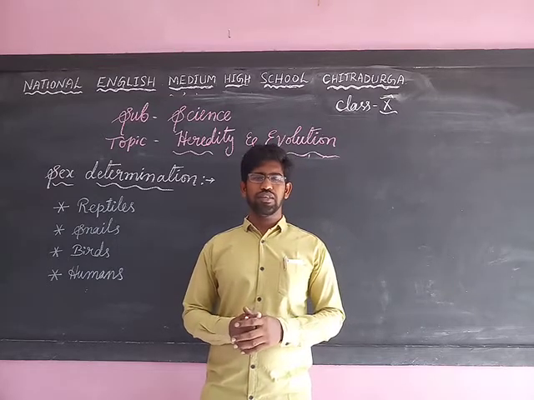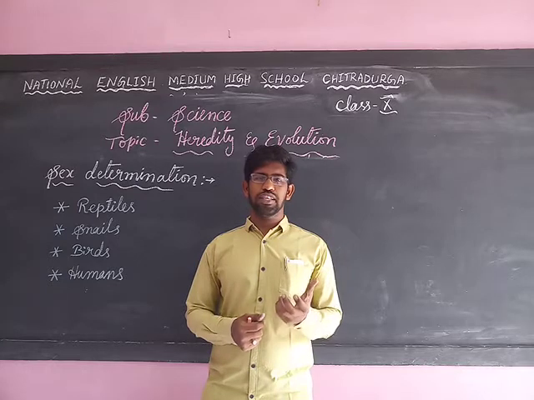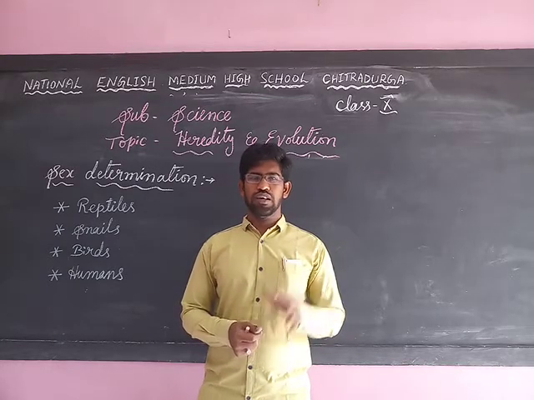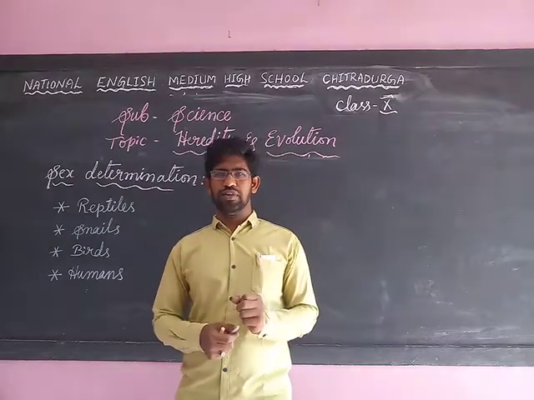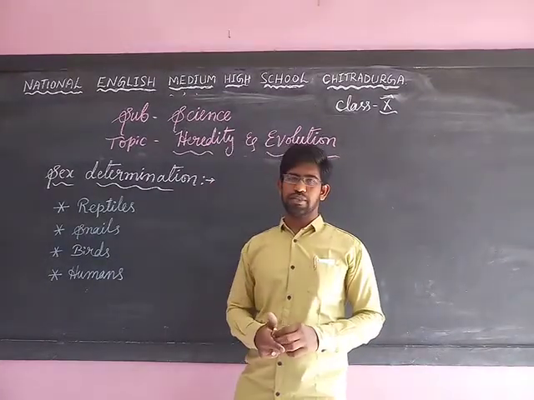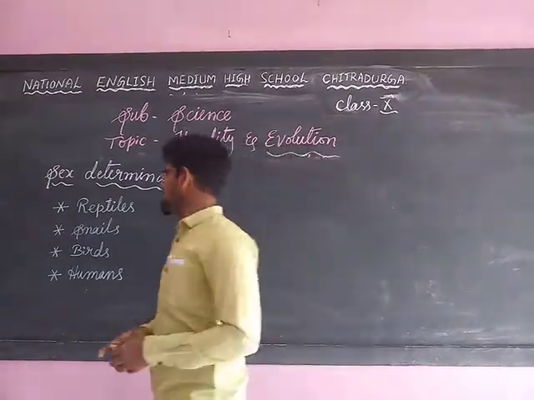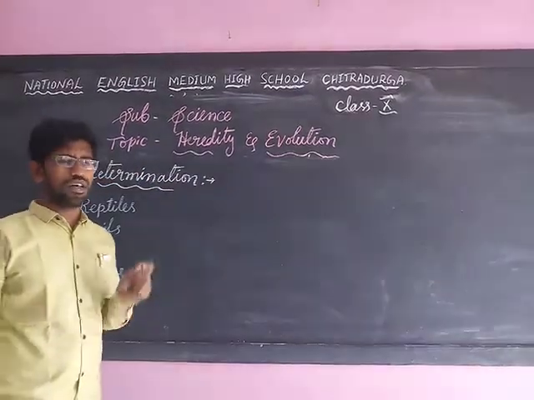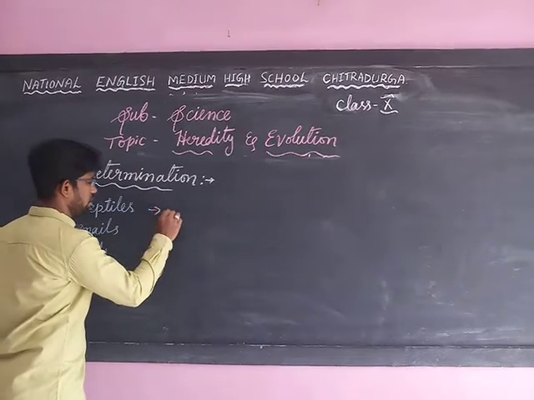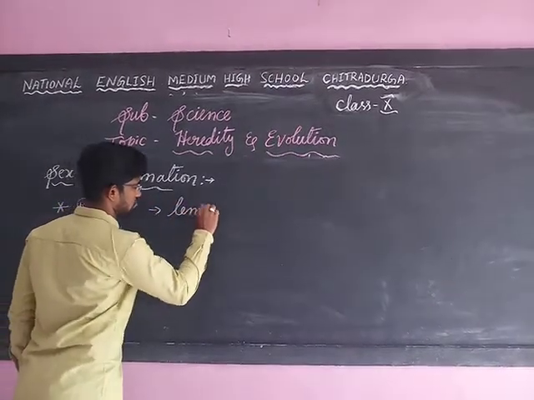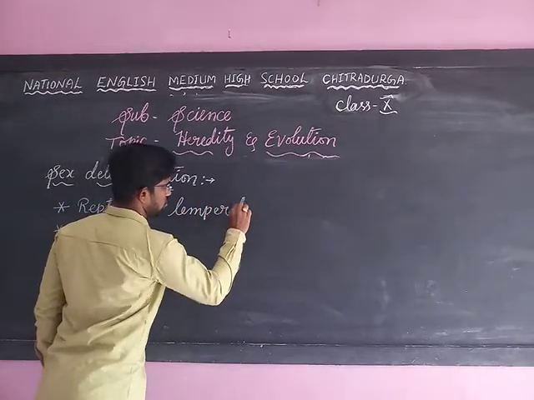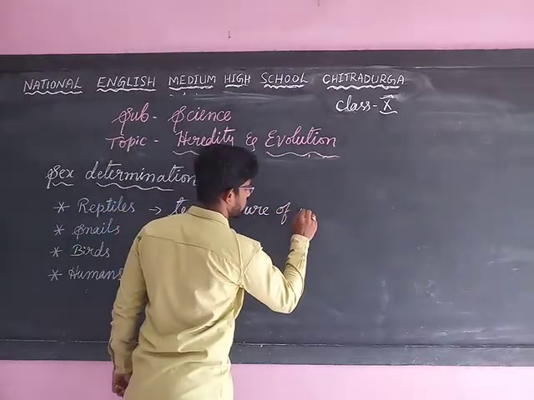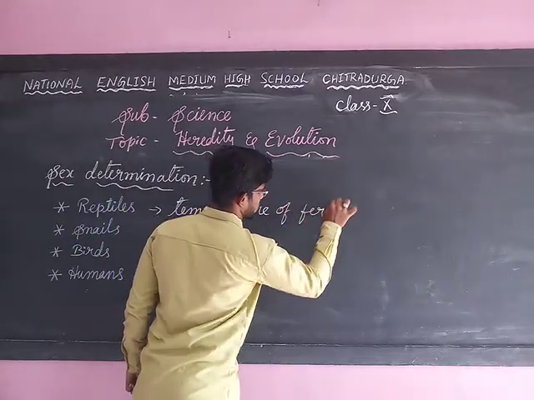Then how does sex determination take place in other animals? Yes, we have to study that. Some animals such as reptiles: in reptiles, sex determination takes place depending upon the temperature of the fertilized eggs.